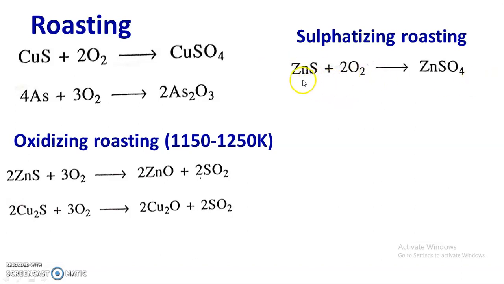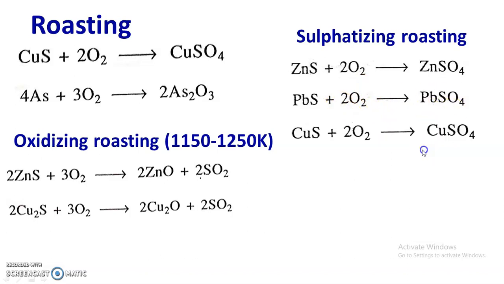For example, ZnS plus O2 at 773 Kelvin gives zinc sulfate. Similarly, when lead sulfide is heated in presence of air, we get lead sulfate. Copper sulfide, when heated in presence of air, forms copper sulfate. So during sulfatizing roasting, metal sulfides are converted into metal sulfates.